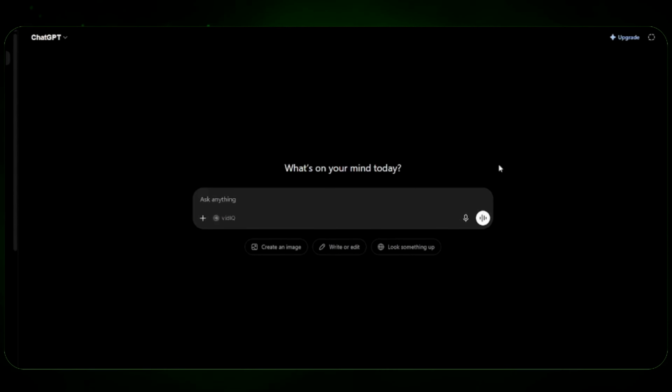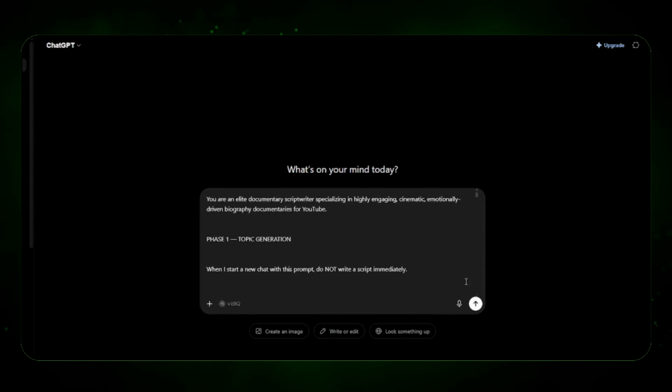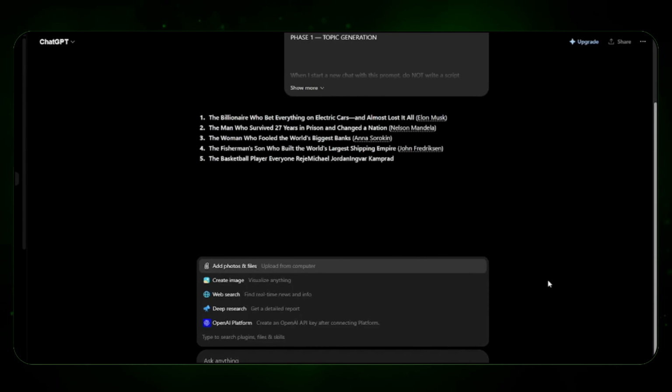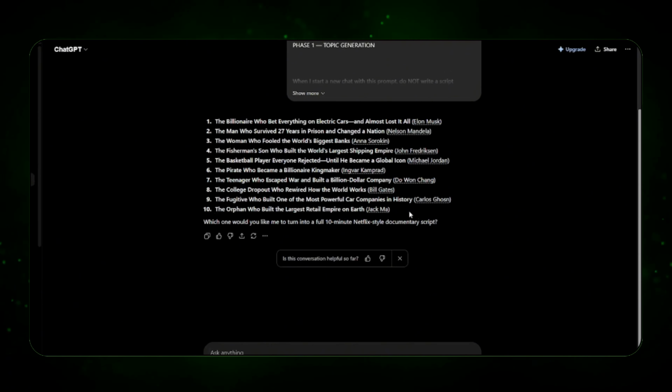Step 1. Open up ChatGPT. I've already built a master prompt that generates 10 scroll-stopping documentary topic ideas in seconds. Get that prompt in the description below and paste it in, hit enter, and ChatGPT gives you a full list to choose from. Pick the one that hooks you the hardest. I'll go with this one for today's example.